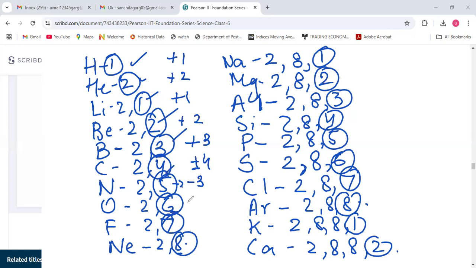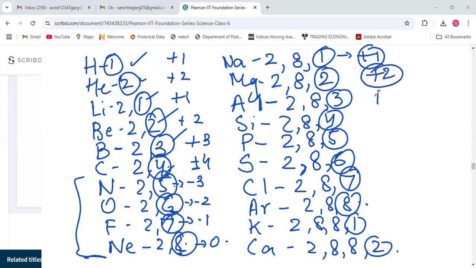So here -2, here -1, and here 0 because it is already 8. So after 4 we have to keep in mind that we have to sum up to 8. So either it will be again +1, +2, +3, +4.